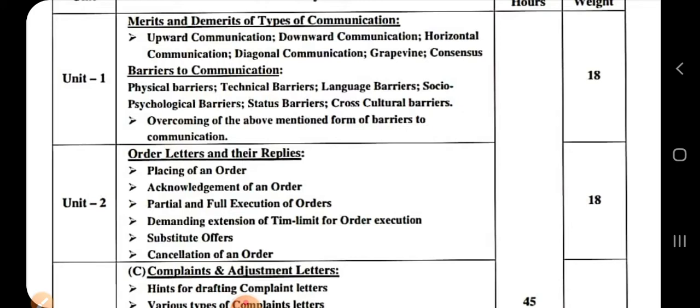Now, the measures with which we can overcome the barriers are also one of the topics in unit number 1. So, unit number 1 contains 2 chapters. The first one is merits and demerits of types of communication and the other is barriers of communication.